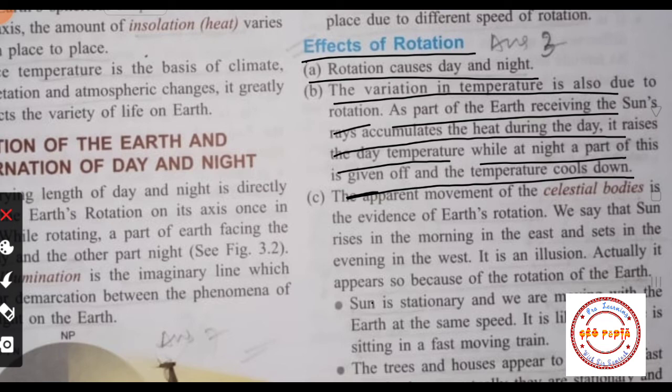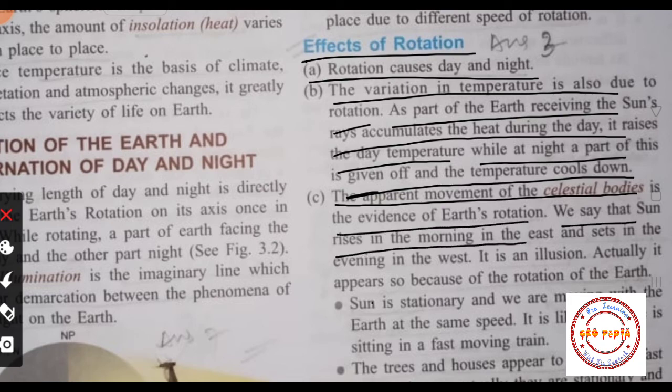Okay, then third, the apparent movement of the celestial bodies is the evidence of the earth's rotation. We say that the sun rises in the morning in the east and sets in the evening in the west. It is an illusion. Actually, it appears so because of the rotation of the earth. As I told you in the beginning of the chapter, what is the meaning of apparent movements, right? So due to the apparent movement of the celestial body, especially here the apparent movement of the sun, what we can feel, students, what we can see, students, is that day and night are occurring.